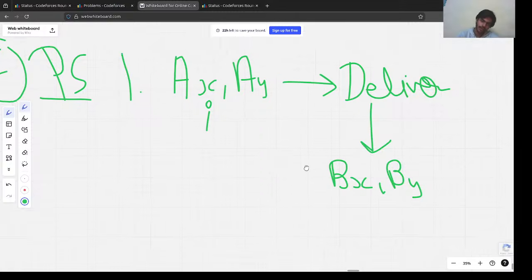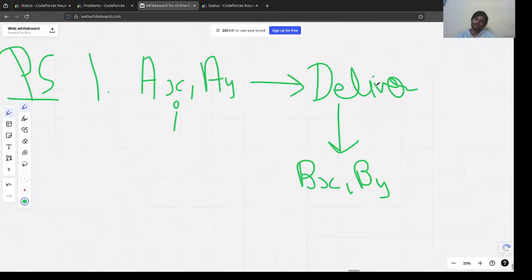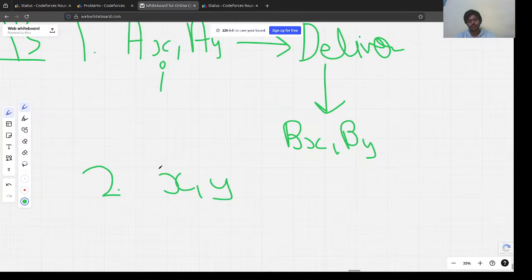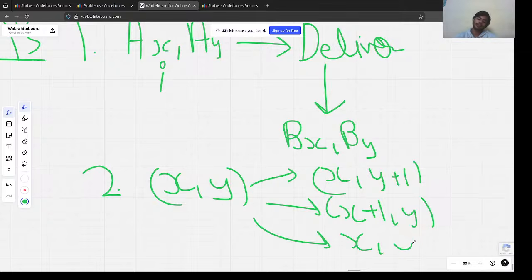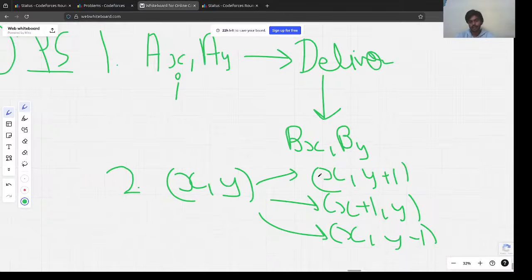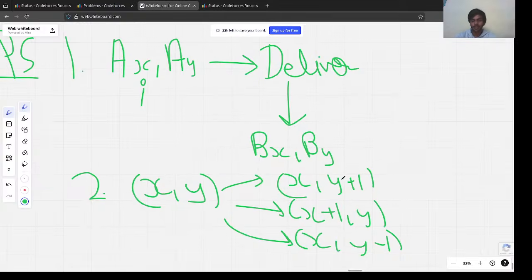This is the flow, right? You need to basically wander around, we visit some coordinates and then we move. And we are given a move. The move we are given is, if we are at X, Y, either we could go X, Y plus 1, either we could go X plus 1, Y, either we could go X, Y minus 1. Got it? And we need to find the minimum time.